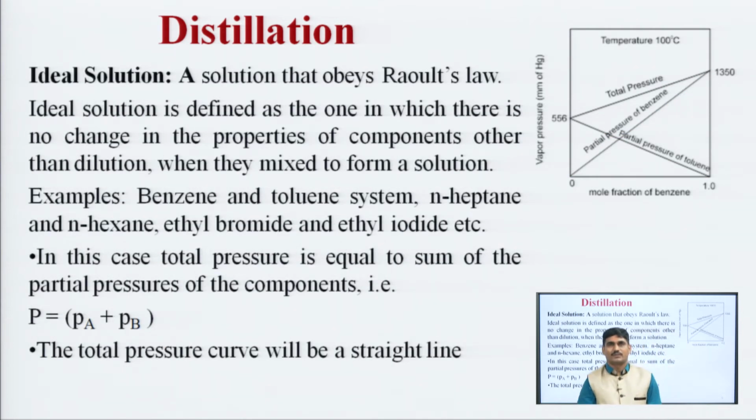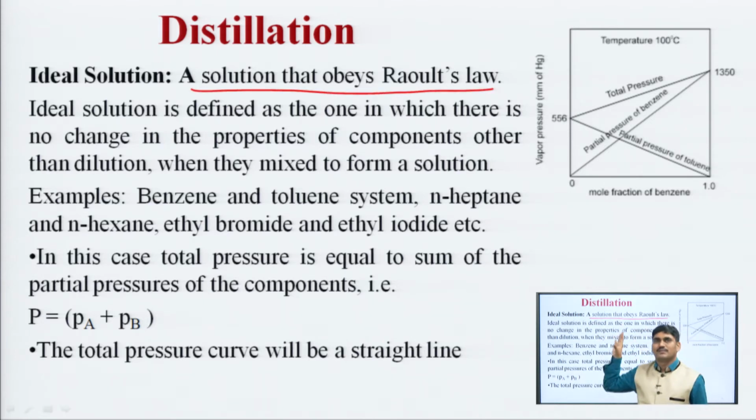Now, ideal solution. Simply, those solutions which obey Raoult's law are called ideal solutions. It is also defined as the solution in which there is no change in the properties of components other than dilution when they are mixed together to form a solution.